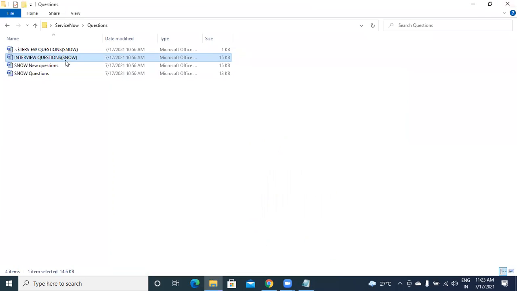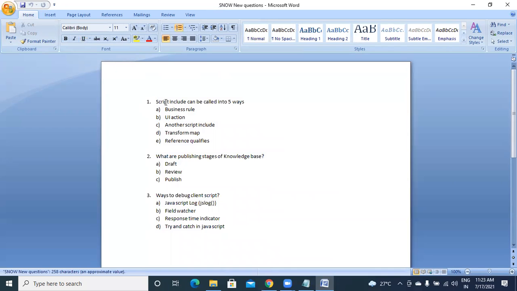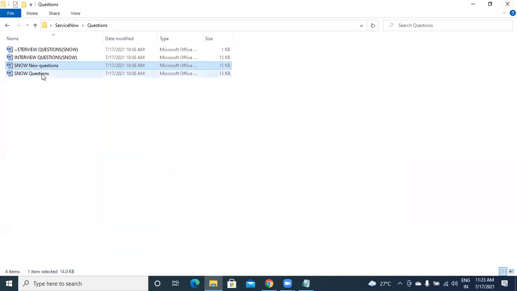So this is one more list of questions which I have written here. Script include can be called in how many ways? 5 ways. So where we can call that. Then, what are the stages of knowledge base? So we have these stages. Then, in how many ways can we debug a client script? So we have these ways. These are some questions which I have written, just 3 or 4 I have here, so that will also help you.